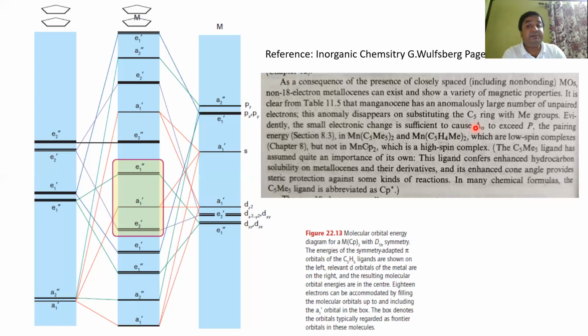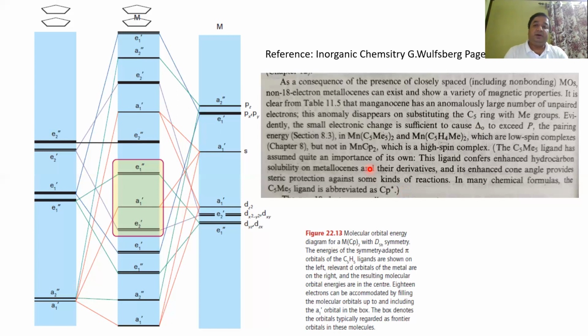But for MnCp2, delta O is less than the pairing energy, which means it's a high spin complex. It is also saying that the C5Me5 ligand can be abbreviated as Cp star. So keep a note of this. There may be questions coming with MnCp star twice, so be careful about that.